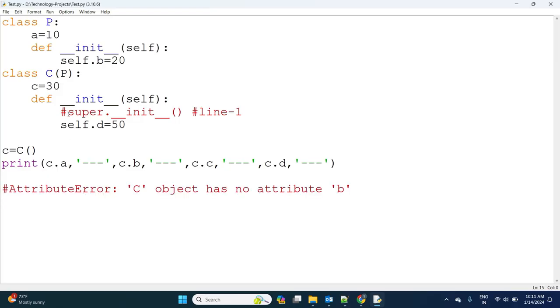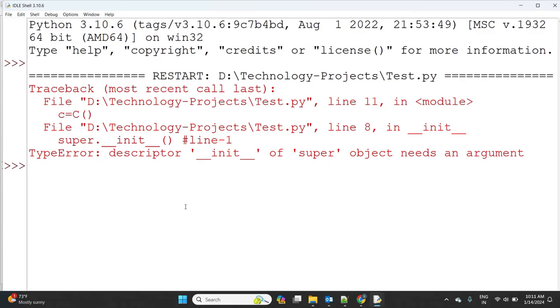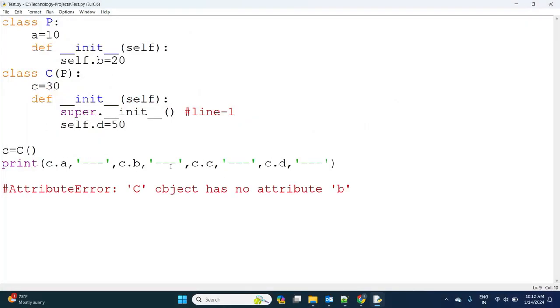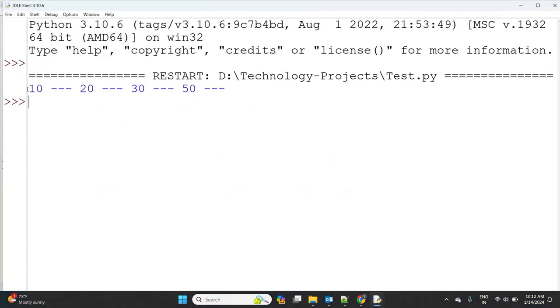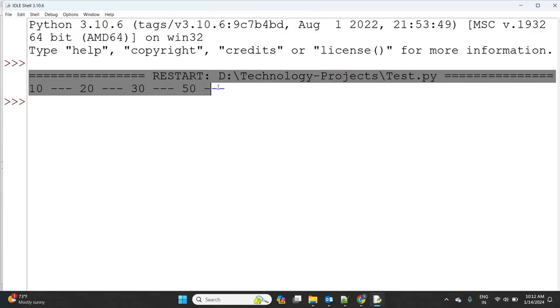Now let me remove the comment at this line and observe the output in this case. So what is it saying? Descriptor __init__ of super object needs an argument. So super we have to give in this way. If you observe here, we are getting 10, 20, 30, 50.